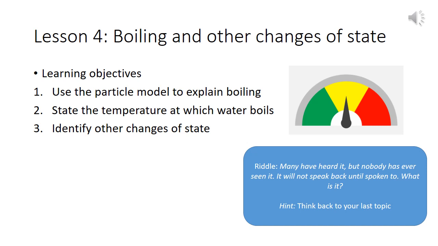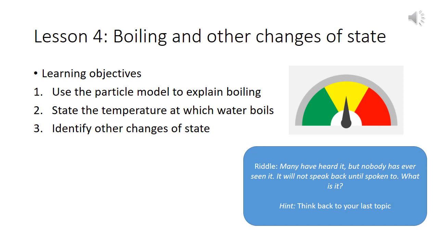To start off, please, can you write the title and underline it, and write today's date and underline it as well. I'm going to read you out our lesson objectives today. I would like you to rate each one of these red, amber or green, depending on how you feel about them at this moment in time, and then we will revisit them at the end of the lesson and see if you have made progress.